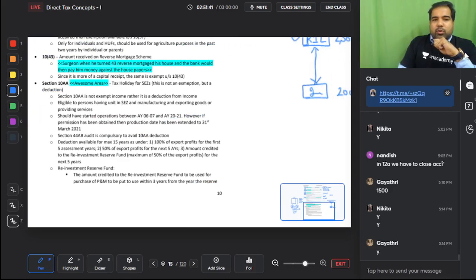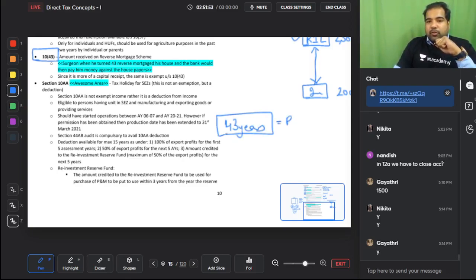Next, guys, who doesn't want to relax in life? So at the age of 43, the surgeon says, enough of working hard. Now I want to relax at home while the bank pays me money every month. And he did that through something called a reverse mortgage scheme. What is reverse mortgage? In reverse mortgage, guys, you give your land or your house or your office to the bank. Literally no, only papers. And they pay you some money every month as a loan. Once a couple of years are over, you have to either pay it back, and if you can't pay it back, they sell your house, or if you're no more, they sell your house.